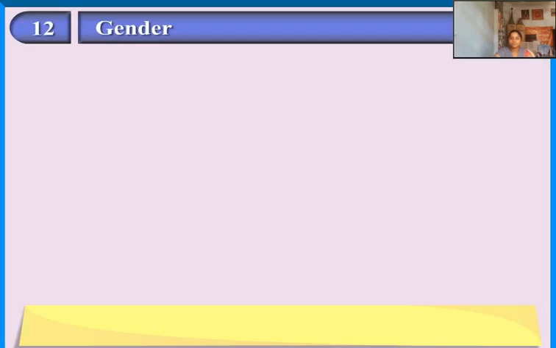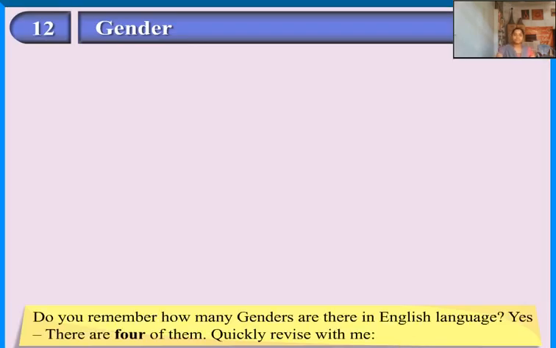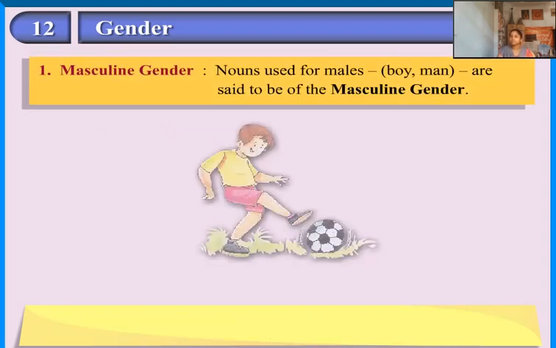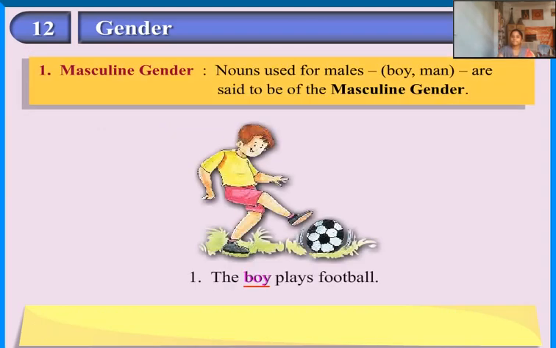Gender. Do you remember how many genders there are in the English language? Yes, there are 4 of them. Quickly revise with me. Masculine gender: nouns used for males. Boy, man are said to be of the masculine gender.